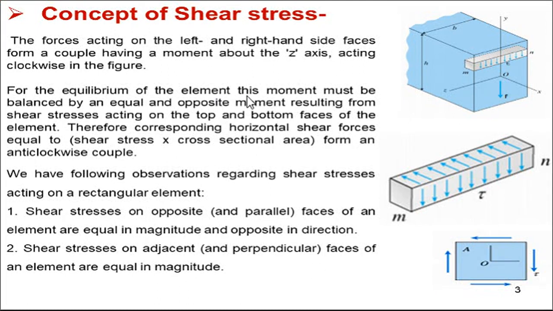For equilibrium of the element, this moment must be balanced. So whatever this clockwise moment is, it must be balanced, and for balancing we have to apply a moment which is anti-clockwise. So for balancing the clockwise moment, we have to apply an exactly opposite, equal-magnitude anti-clockwise moment.